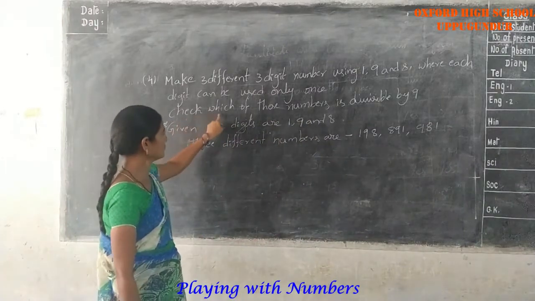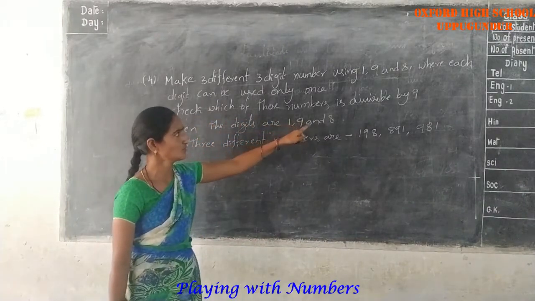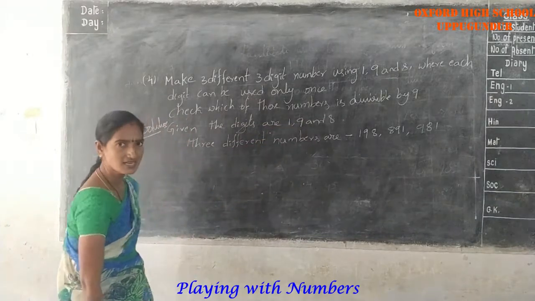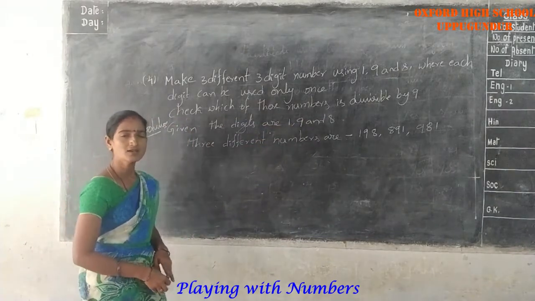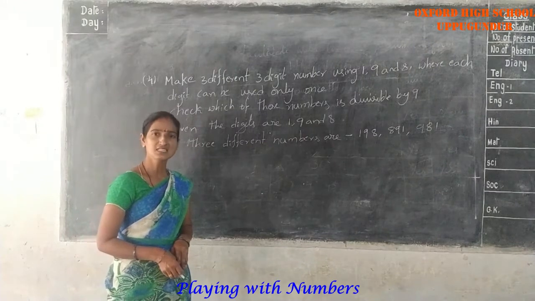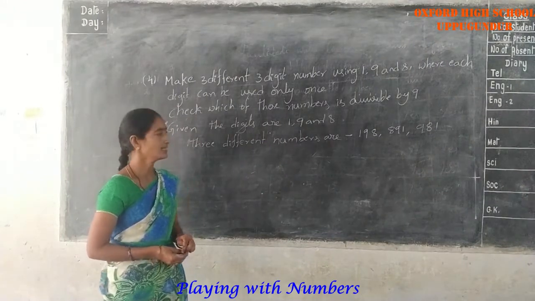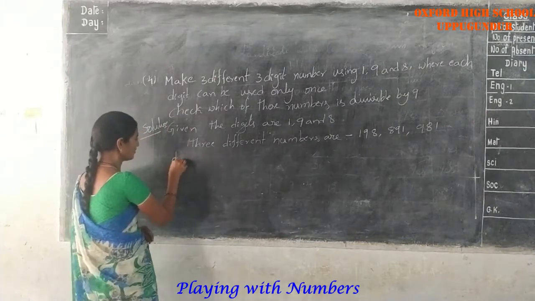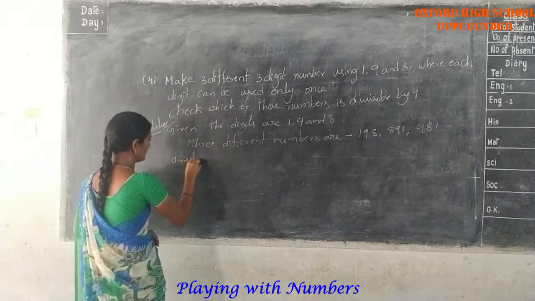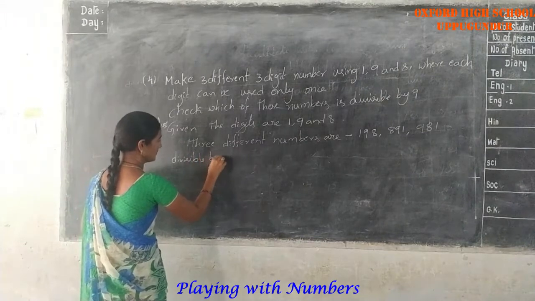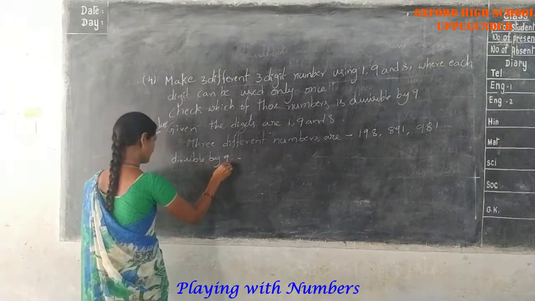Check which of these numbers are divisible by 9. The divisible by 9 rule: if the sum of the digits is divisible by 9, then the given number is also divisible by 9.